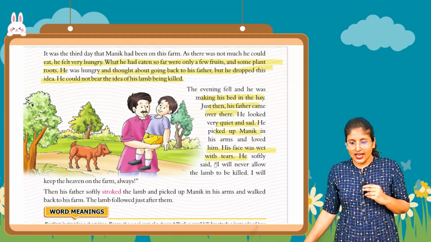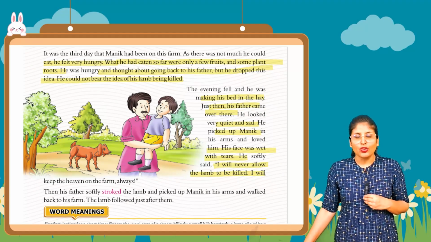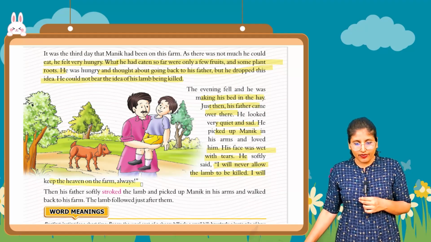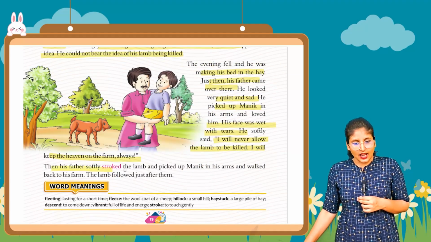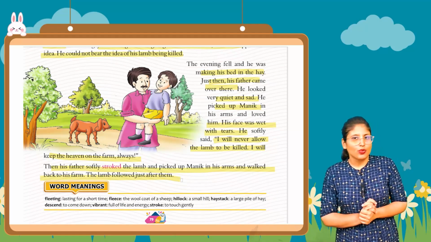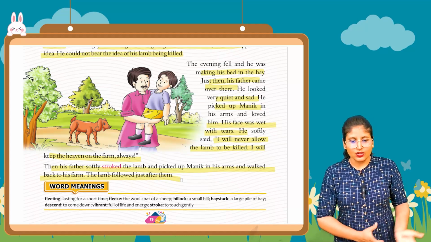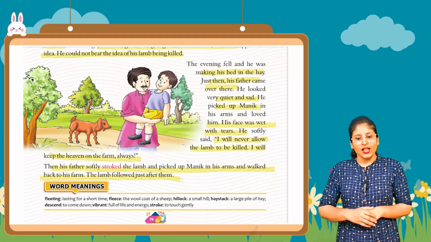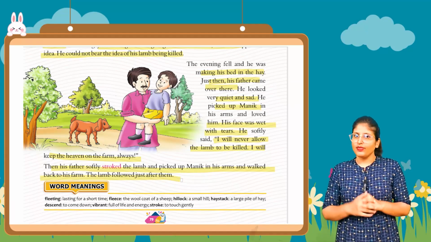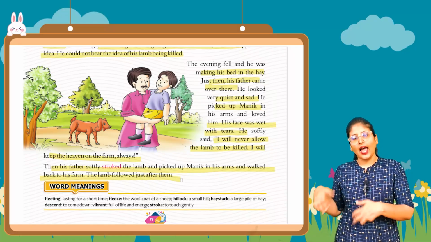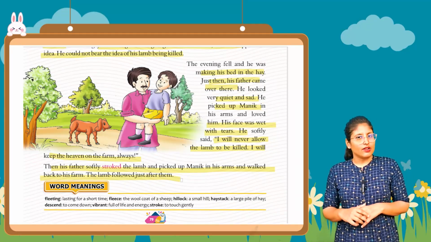He softly said, I will never allow the lamb to be killed. मैं कभी भी अपने lamb को kill होता हुआ नहीं देख सकता. I will keep it in the heaven of a farm always. ठीक है. और जैसे ही ये बोल के उसके फादर ने कहा, मैं भी इसका पूरा ध्यान रखूंगा. Then his father softly stroked the lamb and picked Malik up in his arms and walked back towards the farm. The lamb followed just after him. जैसे ही फादर ने कहा चलो हम घर चलते हैं, मालिक को अपने हाथ में उठाया, and the lamb followed his father and Malik.